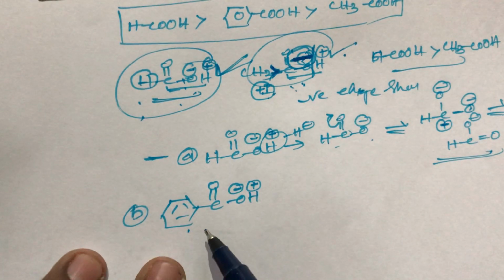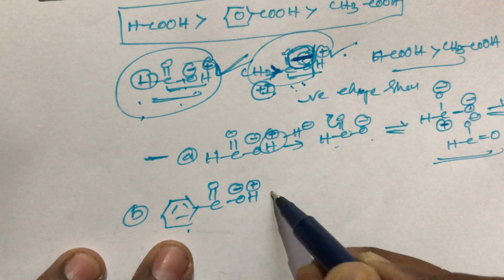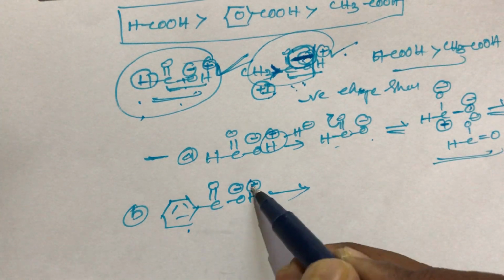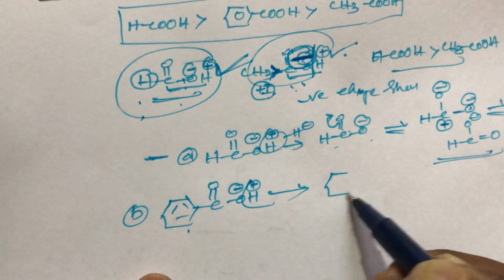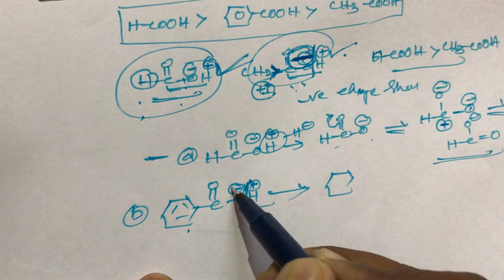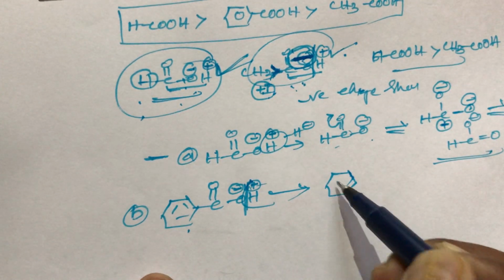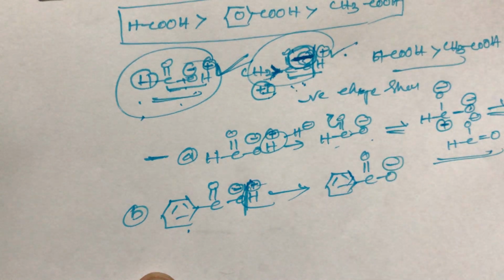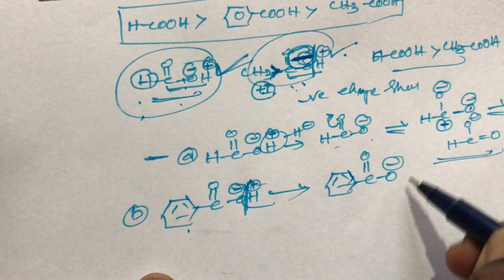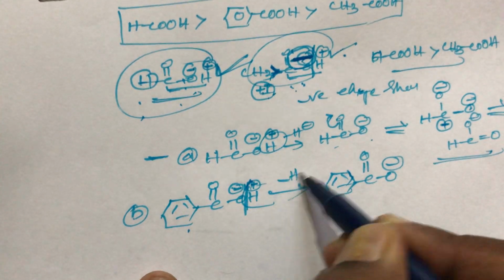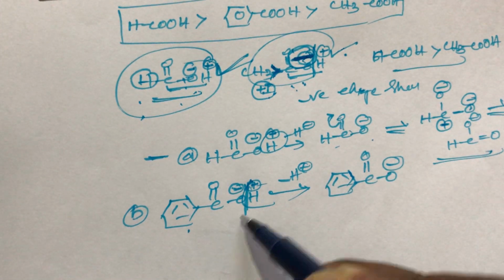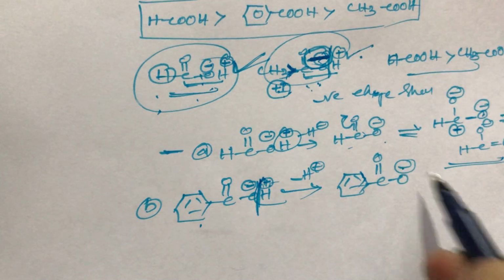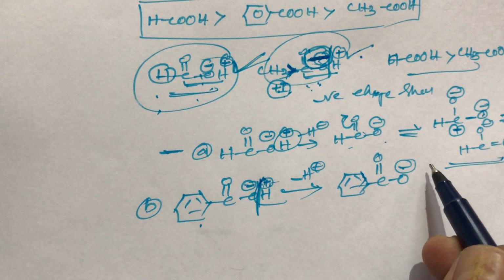But in the B compound, what happens? Here benzoic acid donates the proton. So what happened? The bond breaks between O minus and H plus. We can write the structure as HCOO minus. This benzoic acid bond breaks between oxygen and hydrogen. So here oxygen gets a negative charge and hydrogen gets a positive charge.